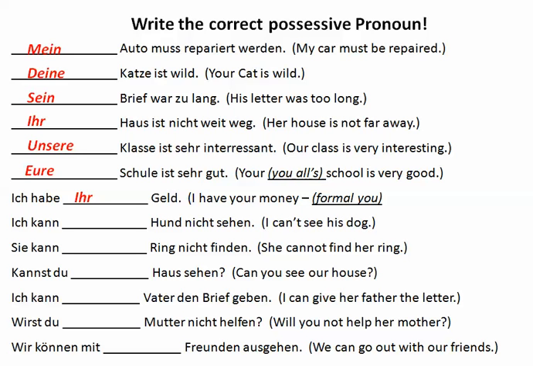I can't see his dog. Dog here is the direct object. It's a masculine noun, der. So this means that it will change to den as a definite article. This en ending is going to be on the end of the possessive pronoun for his, which is sein, which makes it ich kann seinen Hund nicht sehen.